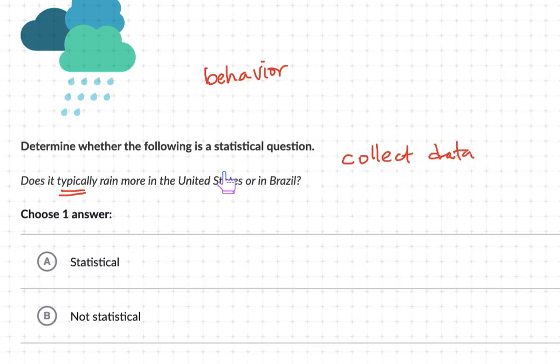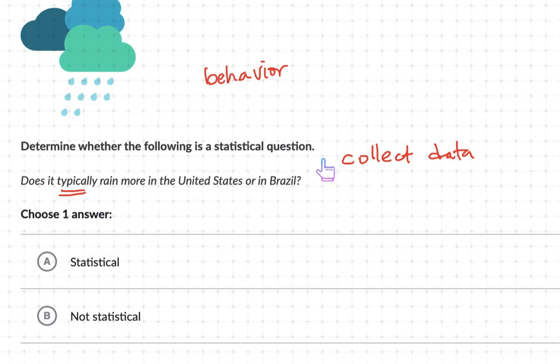Right? Because on a typical day, it could be December, it could be April, it could be March, it could be November, it could be any type of day like that. So if I want to know the general behavior of a country like the United States or Brazil, I'm going to need to collect data over time so that I can figure out on a typical day, on any day that I pick, and compare United States and Brazil, what's going on there, where does it rain more. So I'm collecting a whole bunch of data.